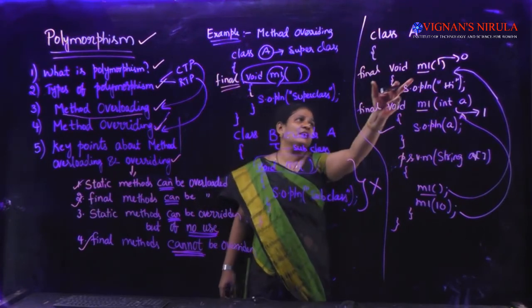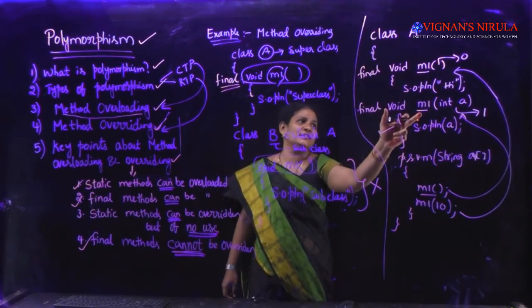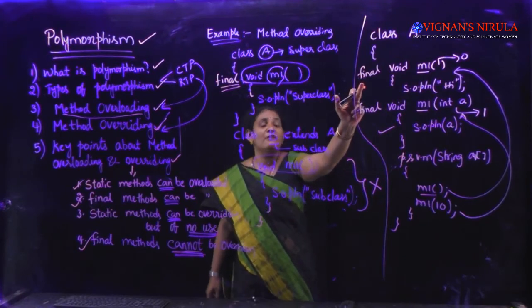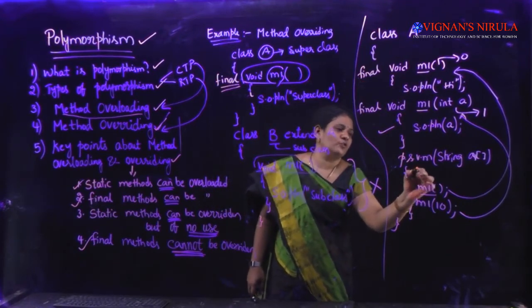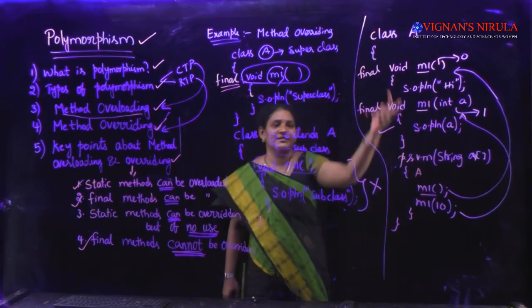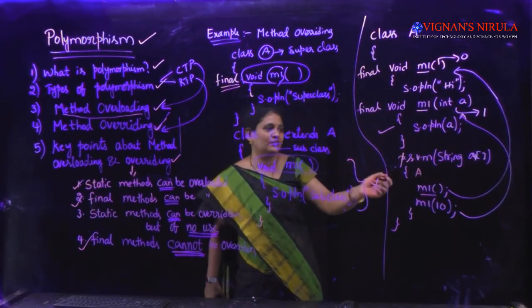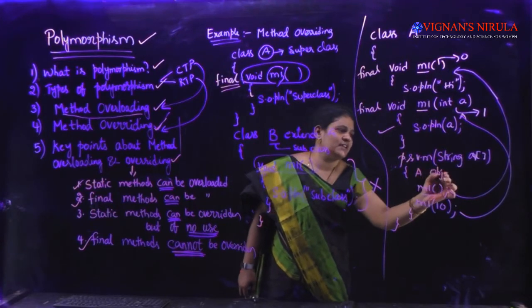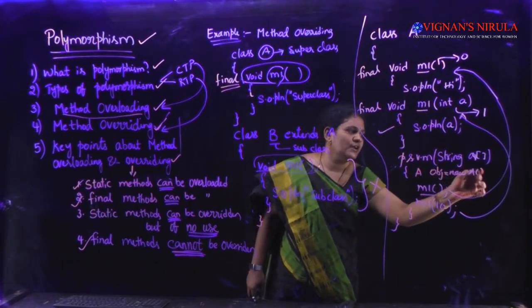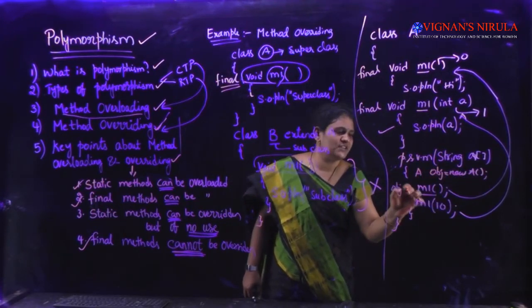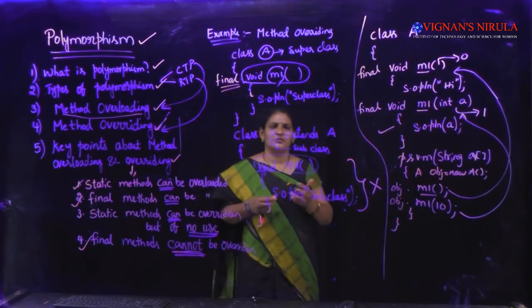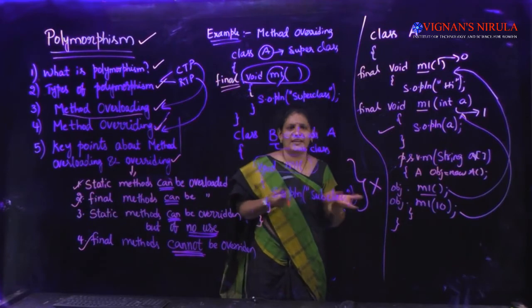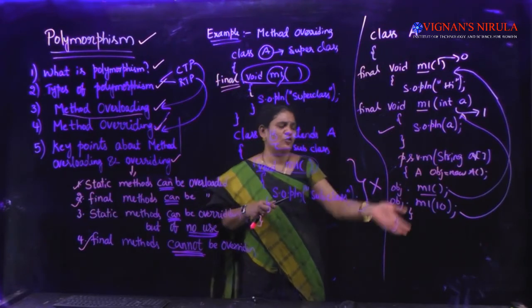Okay. Here I have taken both methods as M1, but those are final methods. If I try to call them, I have to create an object here. Without an object, I cannot call these methods because these are instance methods. A obj is equal to new A. If I call obj.m1, obj.m1, as if you are calling some final methods. By using an object, you will be calling any final method. In the same way, I can call like this also.